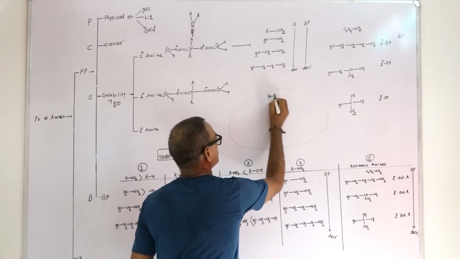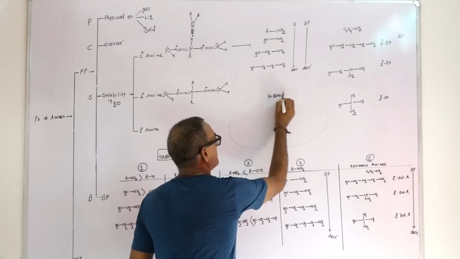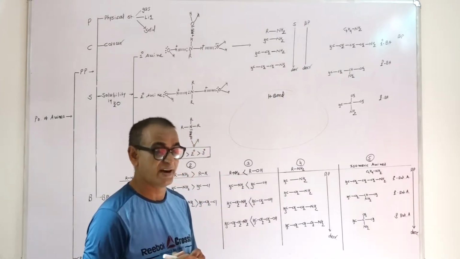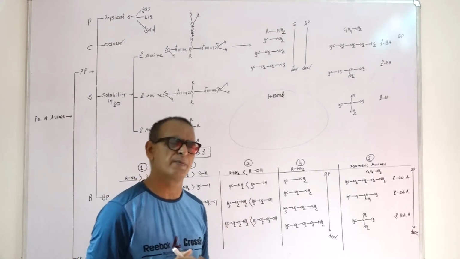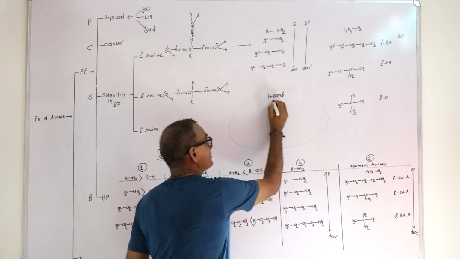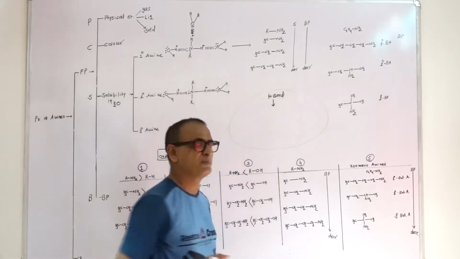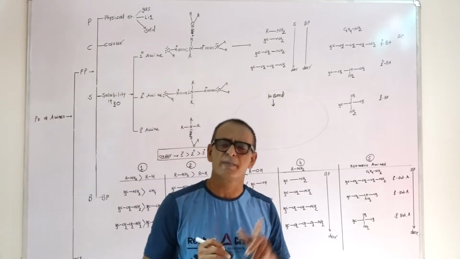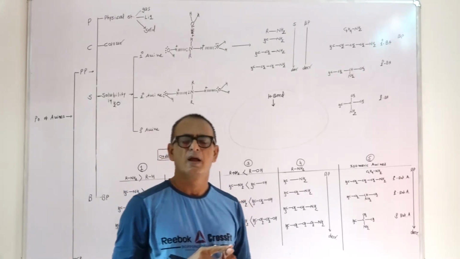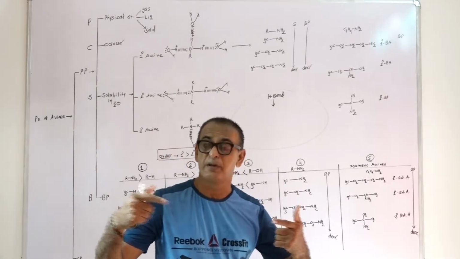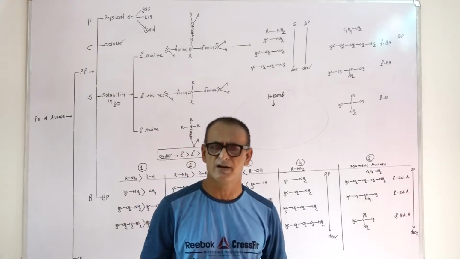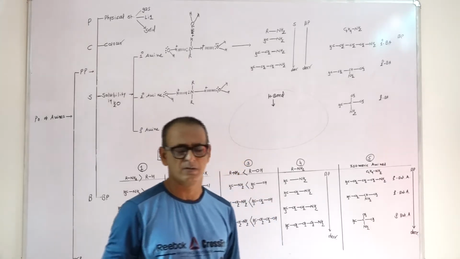Hydrogen bond, the bond in which hydrogen is involved. हाइड्रोजन इन्वॉल्व है, इस टाइप के बॉन्ड्स को हाइड्रोजन बॉन्ड बोलते हैं. What are the conditions for the formation of hydrogen bond? Hydrogen bond can be defined. It is far better to say positively charged hydrogen और lone pair of electron बीच का attraction, force of attraction between positively charged hydrogen and lone pair of electron.